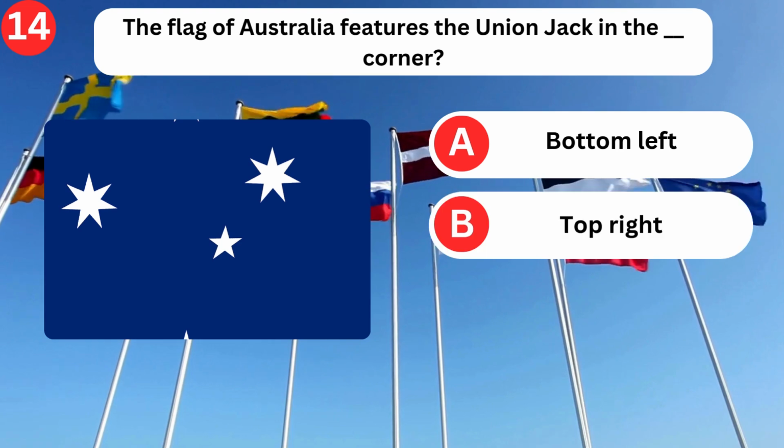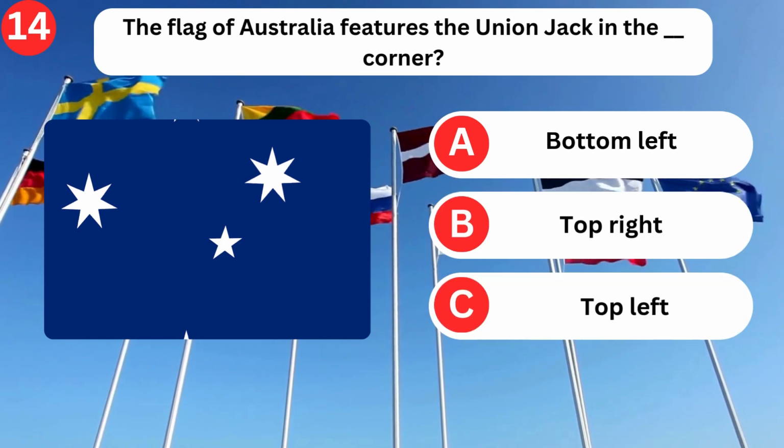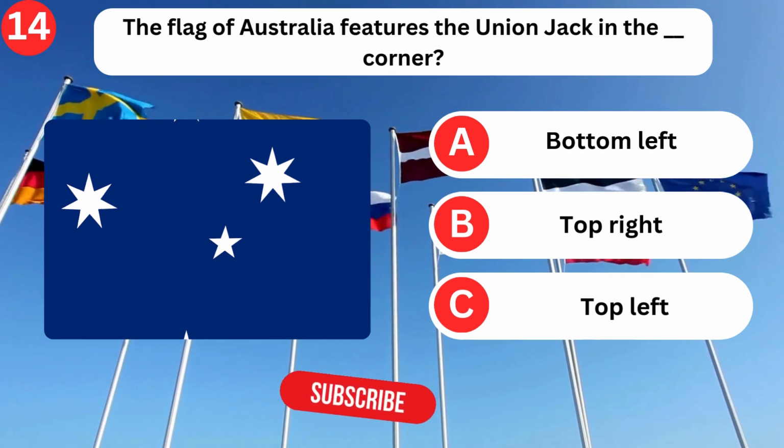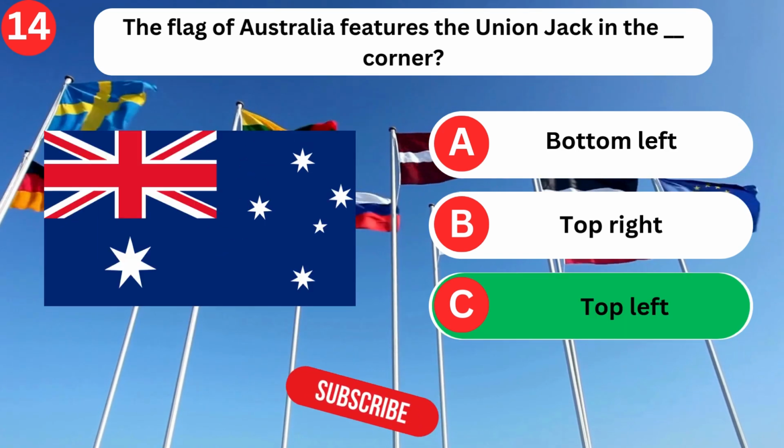The flag of Australia features a Union Jack in the corner: bottom left, top right, top left. Top left.